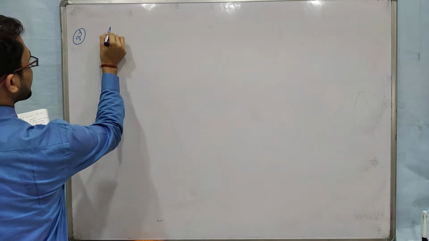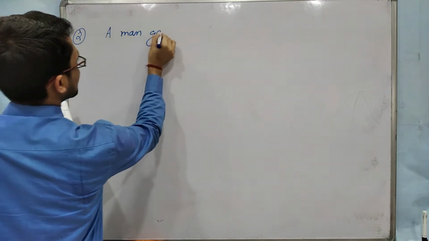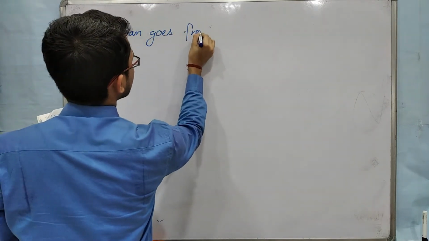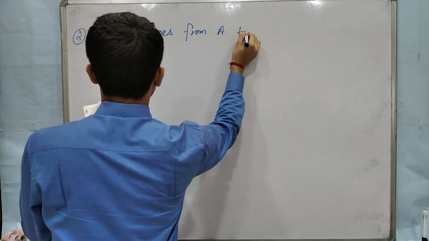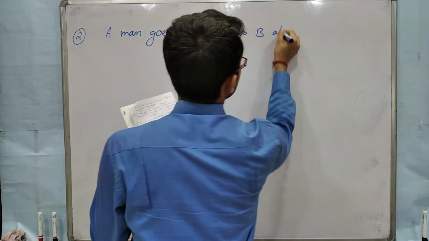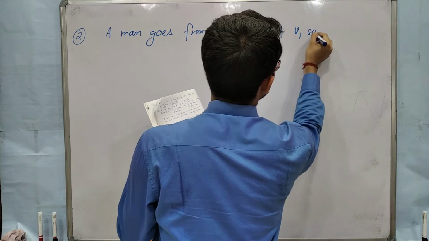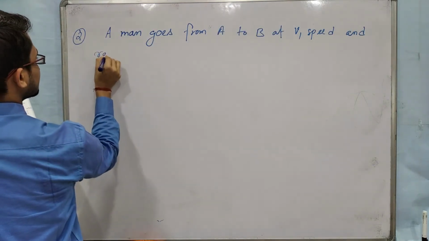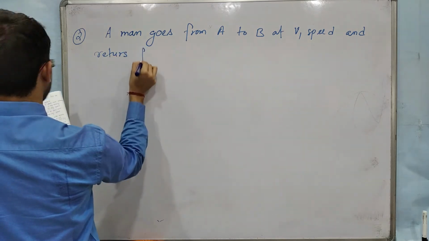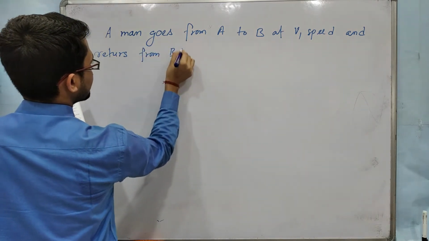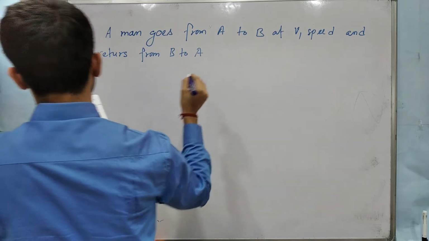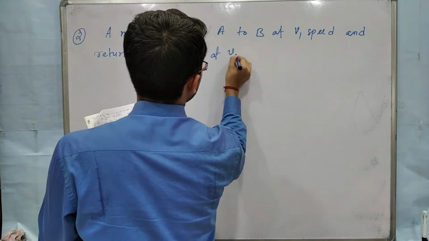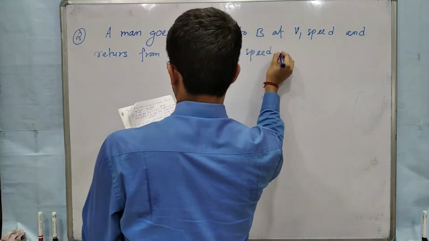A man goes from A to B at v1 speed and returns from B to A at v2 speed.